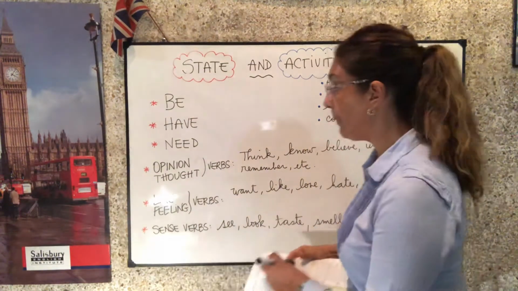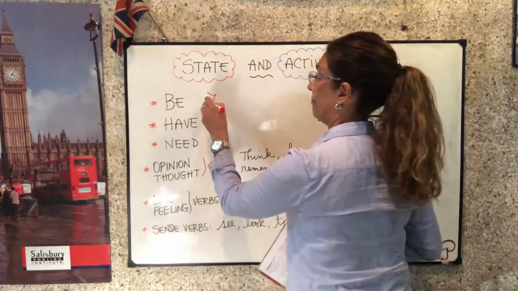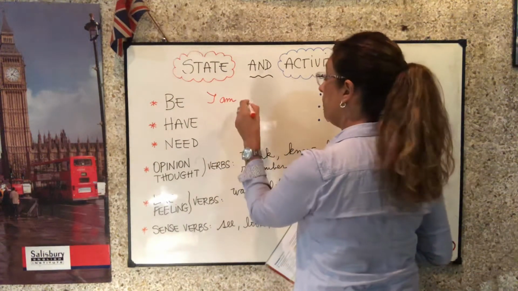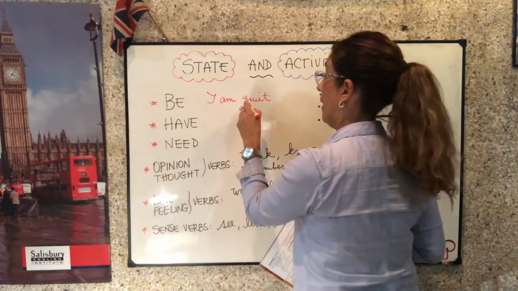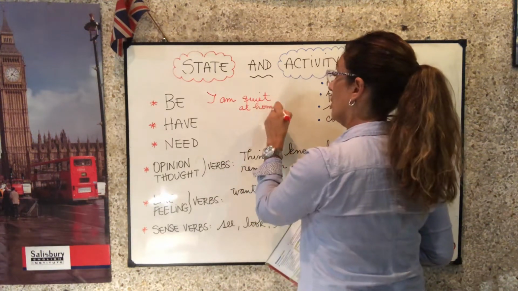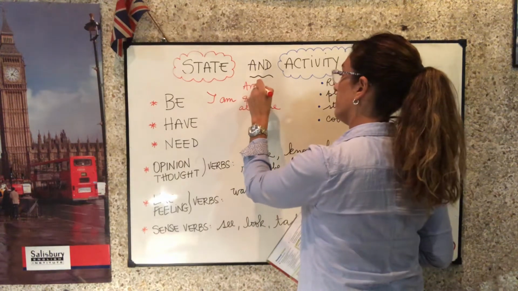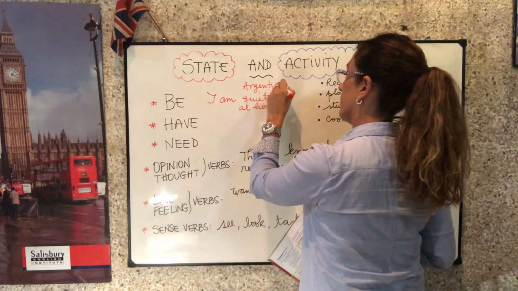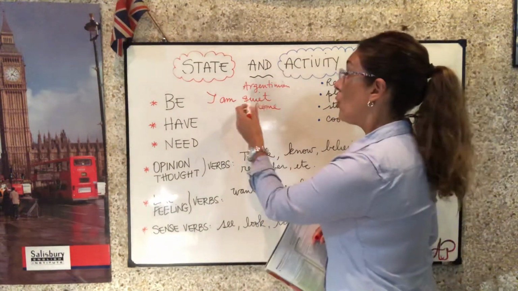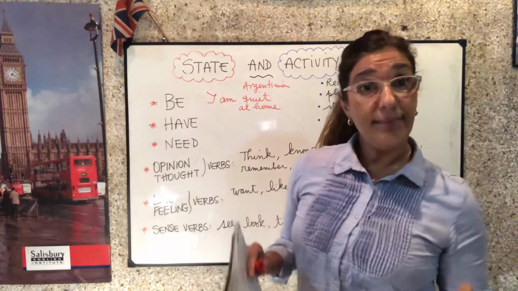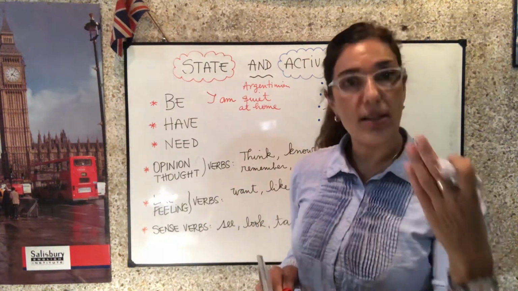Examples of the verb to be are: I am quiet, or I am at home, or I am Argentinian. Okay? So, I am quiet, estoy tranquila, está refiriéndose a un estado, no una acción.